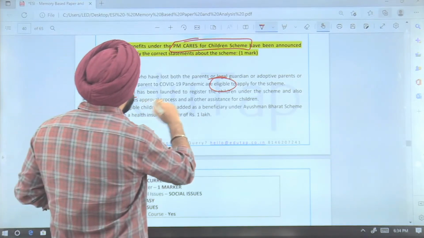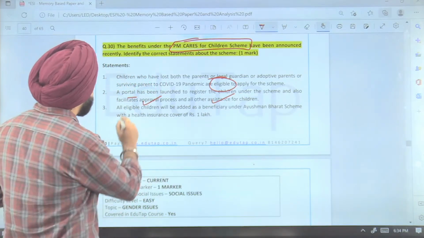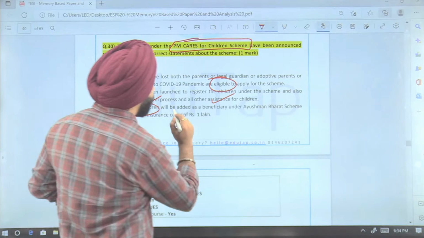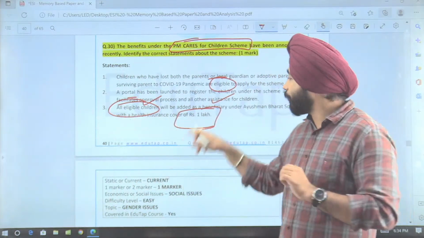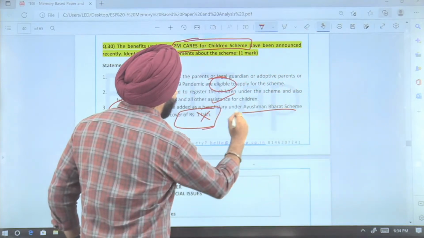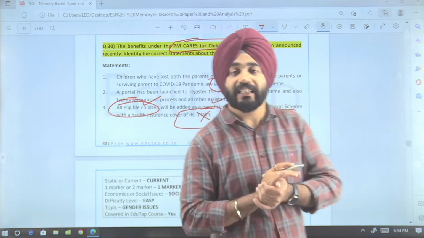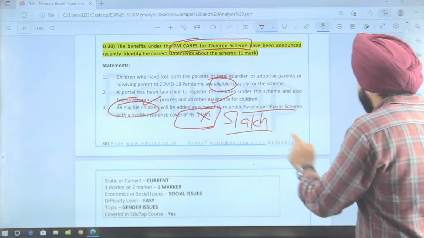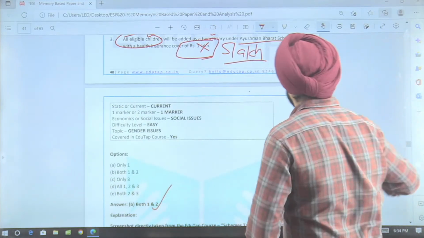Okay, so that processes and assistance could be provided to the children. Then the last statement was about the eligible children. They will get the benefit of ₹1 lakh. Now guys, if you look at this statement, we know आयुष्मान भारत स्कीम के अंदर 1 लाख नहीं, 5 lakh का बेनिफिट मिलता है, which tells us that this statement becomes incorrect, and that's why our answer will be both 1 and 2.